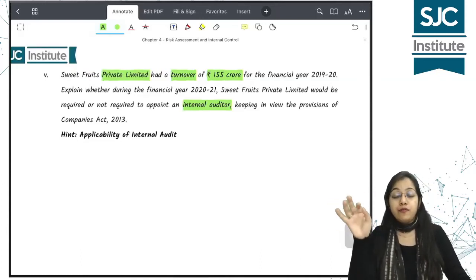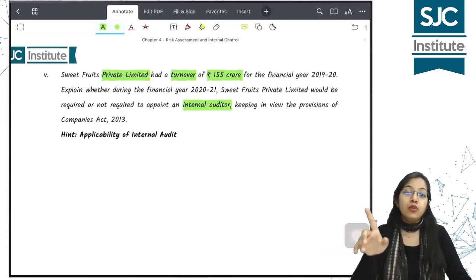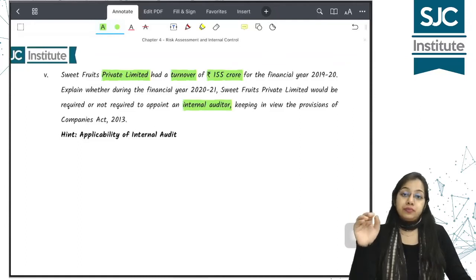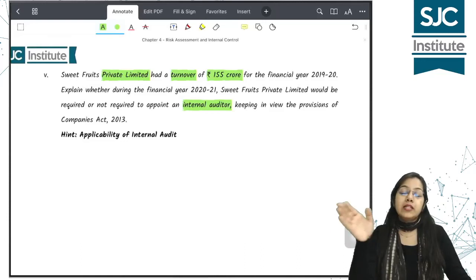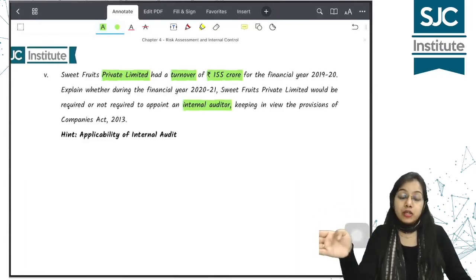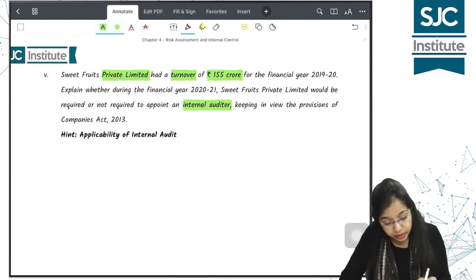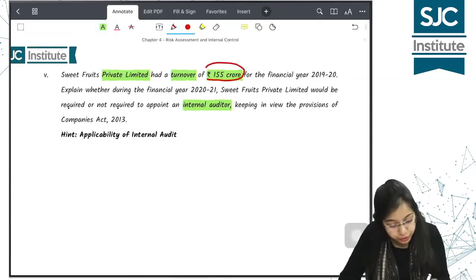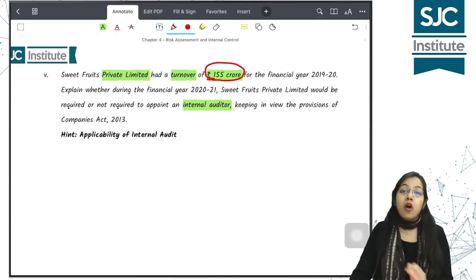If turnover of private company during the immediately preceding financial year is greater than or equal to 200 crores and और उनका जो outstanding borrowings है, public borrowings from banks, financial institutions is greater than or equal to 100 crore at any point of time during the preceding financial year, उस केस में उनको अपॉइंट करना पड़ेगा इंटरनल ऑडिटर. बट यहाँ पे इनका टर्नओवर कितना है? 155 crore, which is not greater than 200 crore, which is less than 200 crore, so they are not required to appoint the internal auditor.